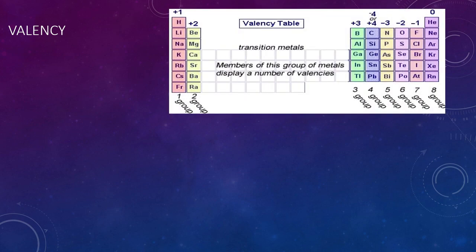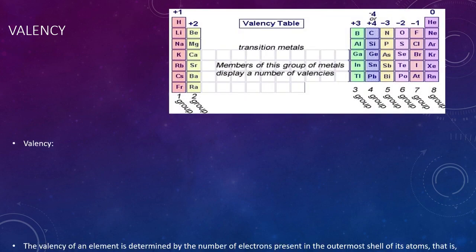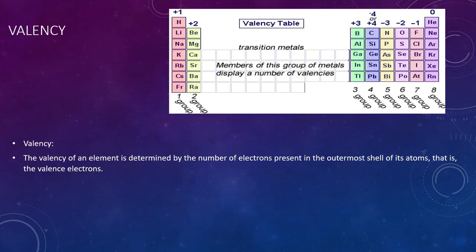Now let's see the valency. So what is the valency? Valency of any element is determined by the number of electrons present in the outermost shell of its atom. That is the valence electrons. All the elements in a group have the same number of valence electrons.